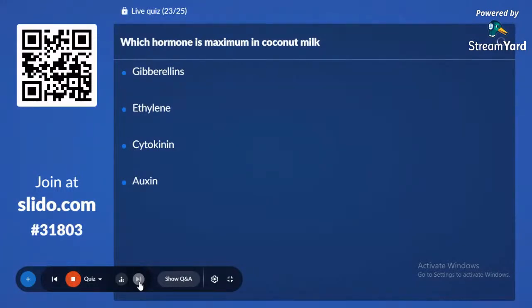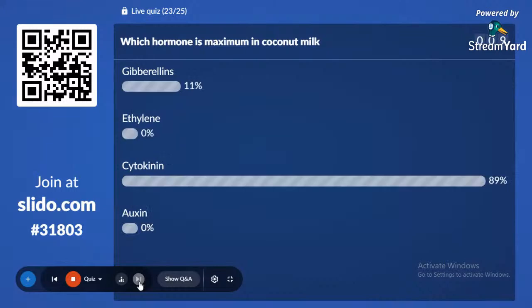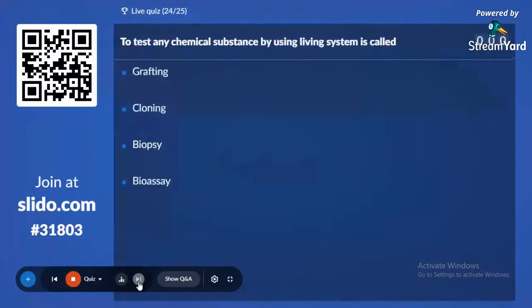Coconut milk itself is a liquid endosperm. The correct answer is option C, cytokinin. 89% vote for that. 24th, second last question.